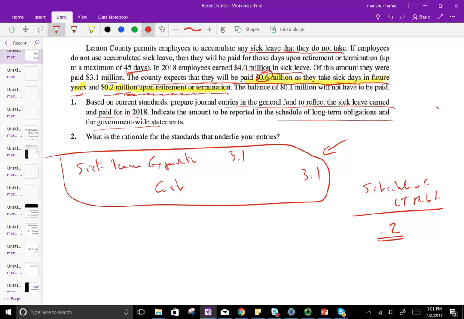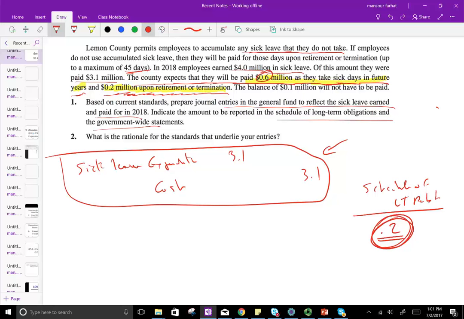Now, the amounts to be paid in the future are recognized in the government-wide financial statement. On the government-wide, that's different. But on the governmental fund, we only recognize the things that we're going to be paying now or within 60 days after year end, which is from current financial resources. And what else do we do? Anything that we are responsible for goes on the schedule of long-term debt, not on the governmental fund.